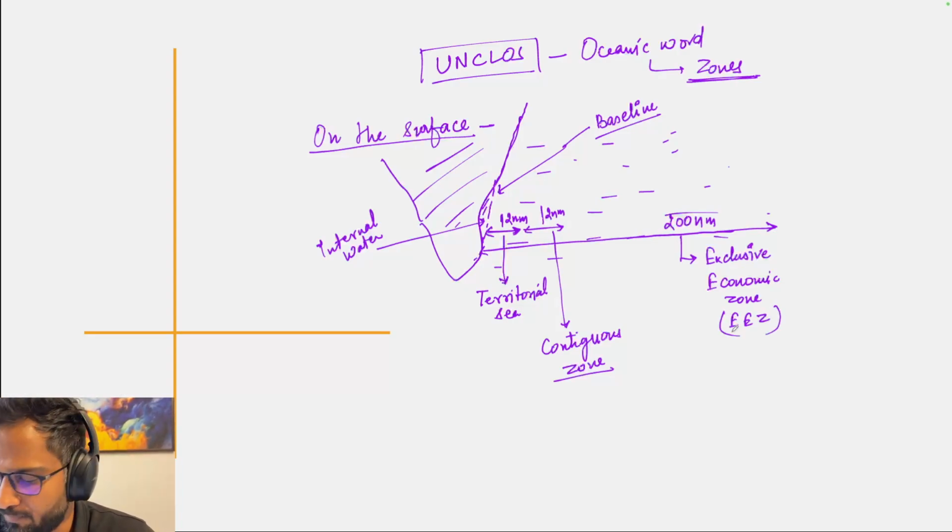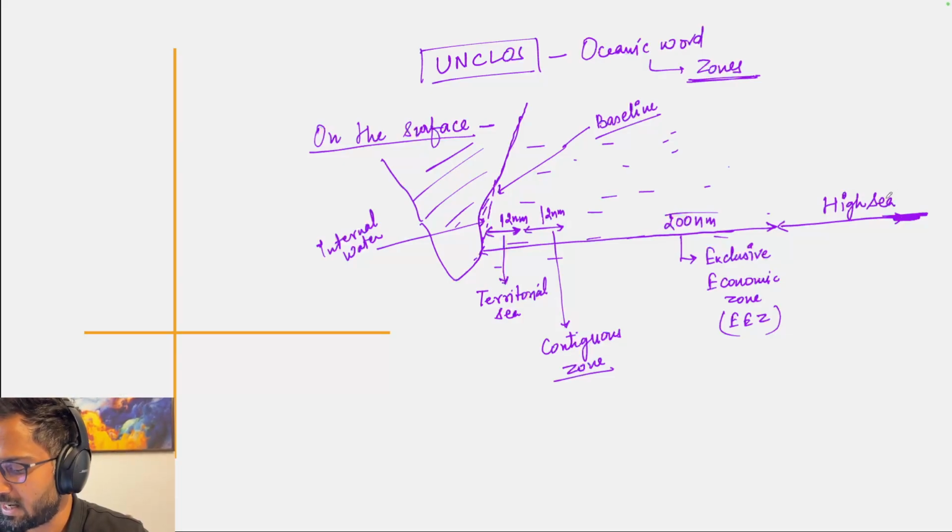Exclusive economic zone. And beyond this exclusive economic zone, the next zone is known as high sea. So there are 4 zones on the surface of the oceanic water: territorial sea, contiguous zone, then exclusive economic zone, and then next is high sea.